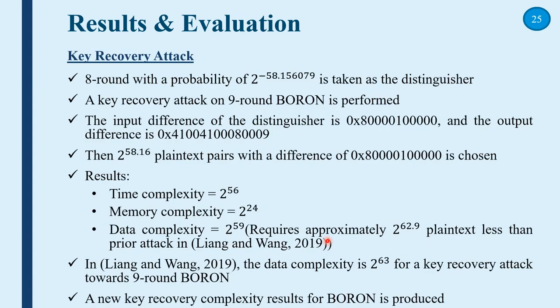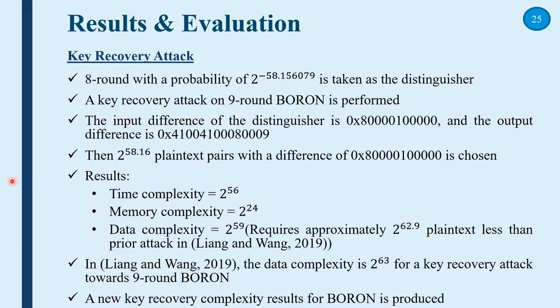In the key recovery attack, the 8-round differential with a probability of 2 power of negative 58.156 is taken as the distinguisher. Then, a key recovery attack on 9-round BORON is performed by adding one more round at the end of the 8-round differential distinguisher. This is the input difference and the output difference of the distinguisher. Then 2 power of 58.156 plaintext pairs with the difference are chosen. The results obtained are as below.